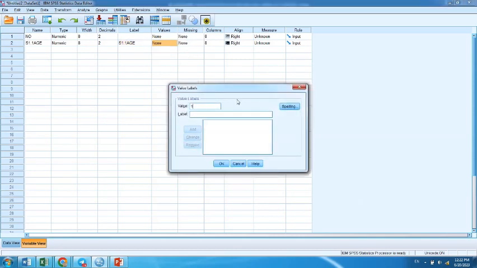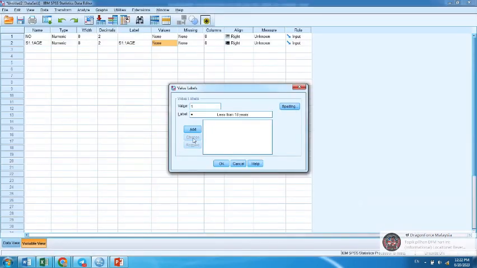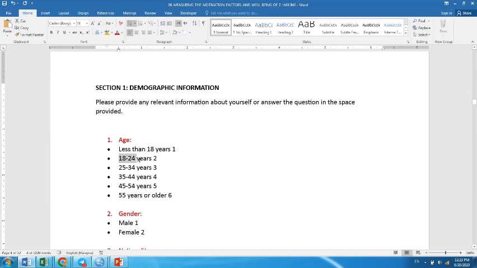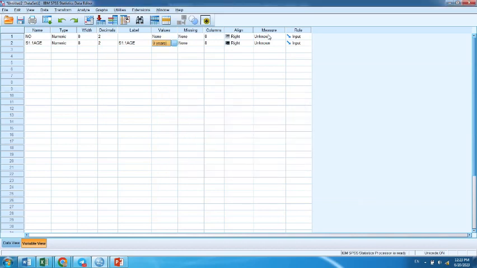You click value and then you click 1. Now you can do it one by one without copy and paste, but since I have my keyboard, I just copy and paste. Click add here. Add, okay. Number 2 is 18 to 24. I want you to continue with the value levels. What is the measure here? Of course, age is ordinal.